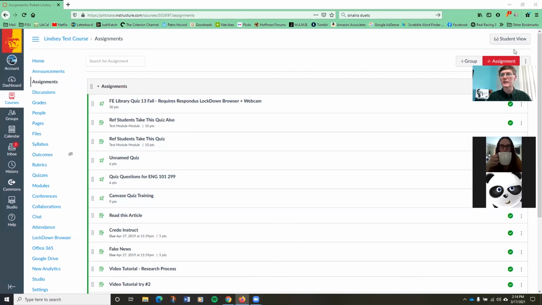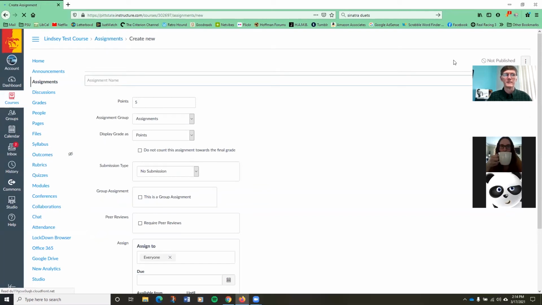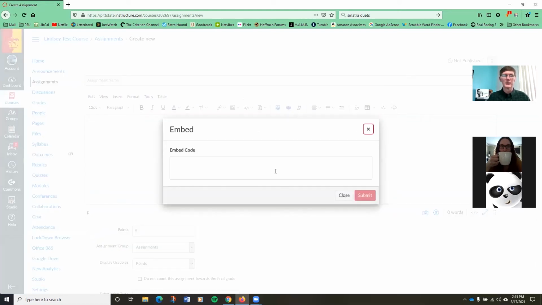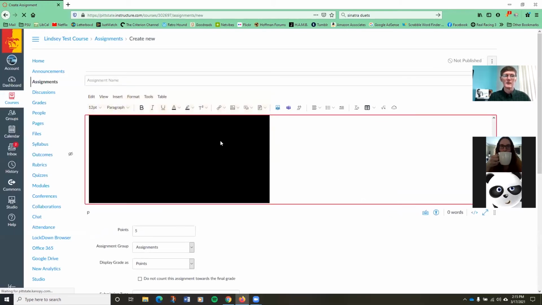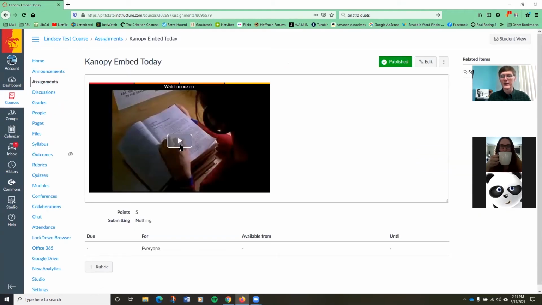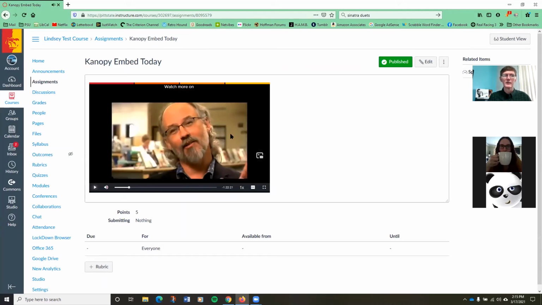So now I'm in Canvas, and I want to create an assignment. So here's all of the information. Now, if I want to embed the video in Canvas, they have a little cloud symbol looking thing right here. And you click that and you paste that embed code. And then the video is there in the assignment. All right, so here it is. If I click play, it'll start playing right here within Canvas. And I can do the full screen, things like that.